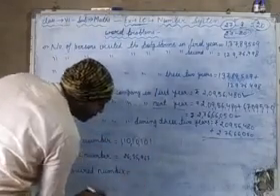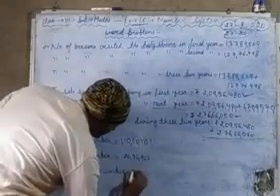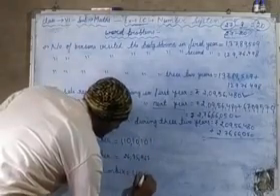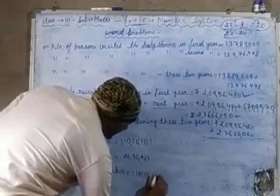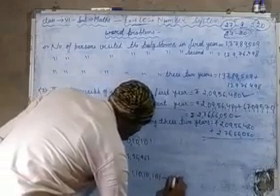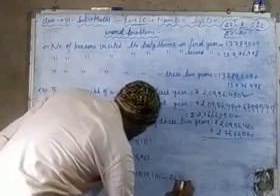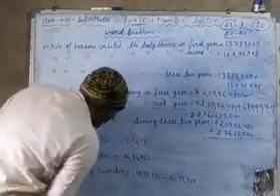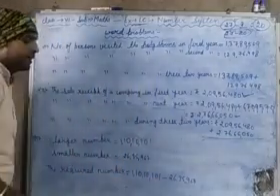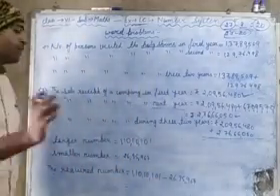So what do we have to do? We have to subtract 1,10,10,101 minus 26,35,967, and then after subtracting the number you will get your answer.